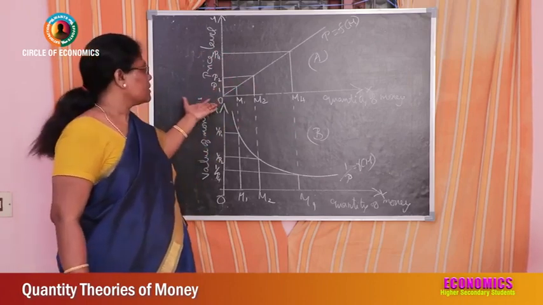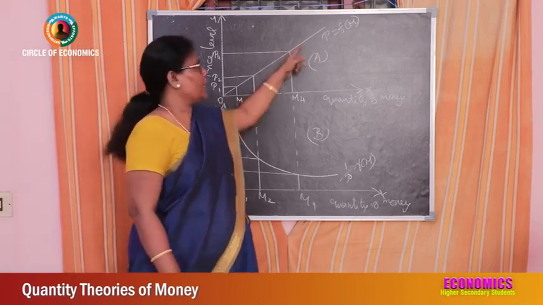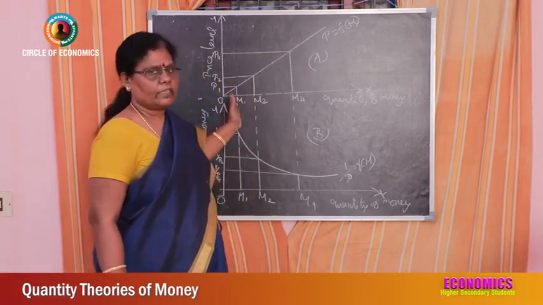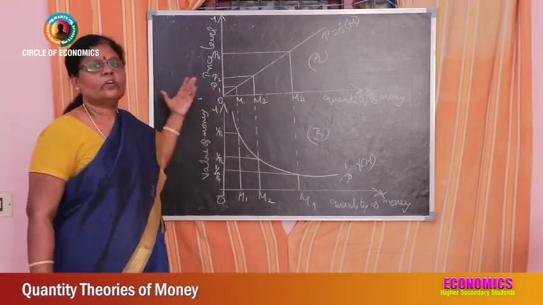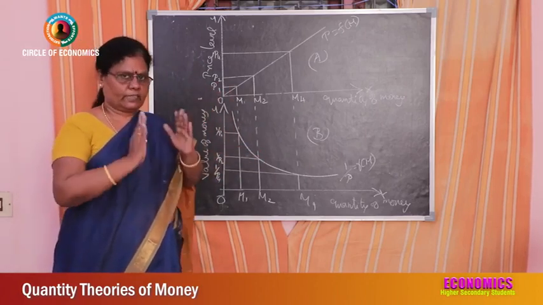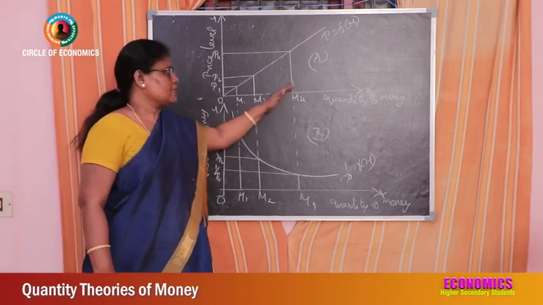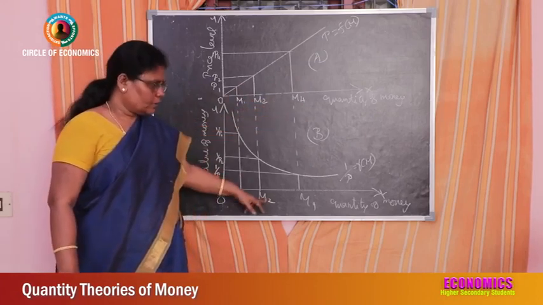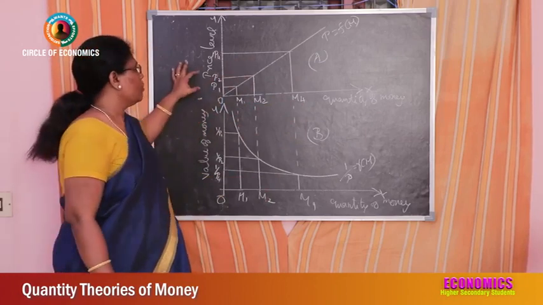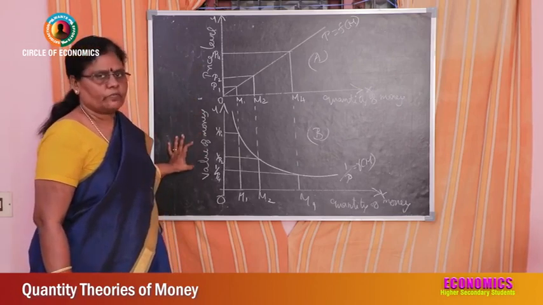So there what happens, this is a 45-degree line that shows the relationship between price and quantity of money. Price is the function of quantity of money. So how much quantity changes, accordingly price level also changes. If the quantity of money is more, price level is more. If the quantity of money is less, price level is less. This is general price level. So OX axis in this diagram, both A and B, stands for quantity of money. In A, OY axis stands for price level, and here OY axis stands for value of money.